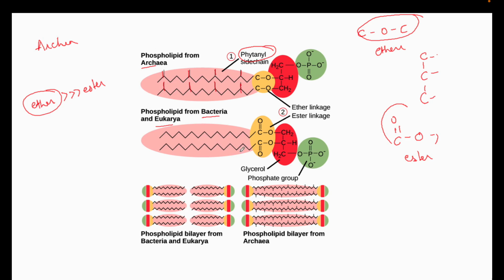And this is how the phospholipids form. We have a bilayer, and we have a distinct space between the two layers, right? But in archaea we have connecting chains between the head groups. The phytanyl side chain has connecting linkages between the head groups. These are the head groups, right? These are the distinct features of phospholipids in archaea compared to bacteria and eukaryotes.